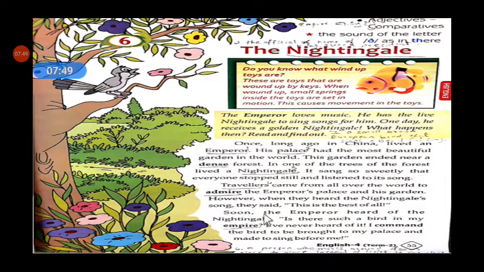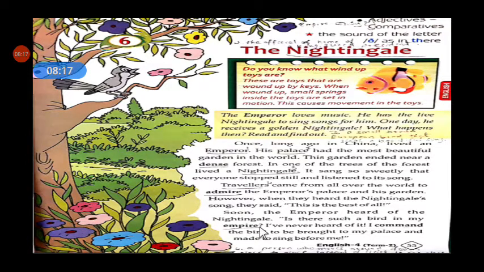Then soon the emperor heard of the nightingale. He got the news about the nightingale, and he said, "Is there such a bird in my empire?"